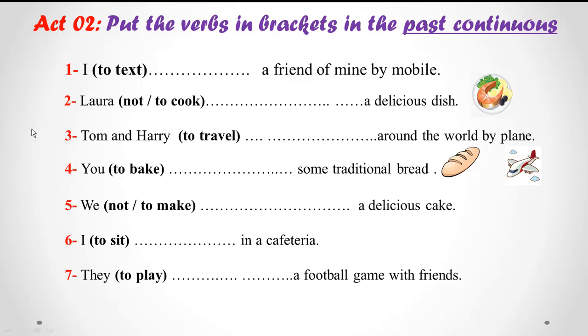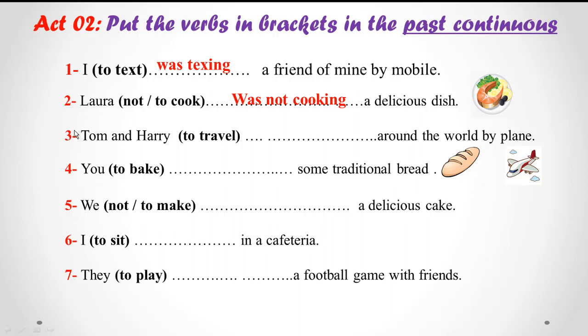So now we are going to correct. Number 1. I to text. I was texting. Very good. Here we have T. Texting. I was texting, to be in the past, verb ing. 2. Laura was not cooking, to be in the past plus not plus the verb cook ing.